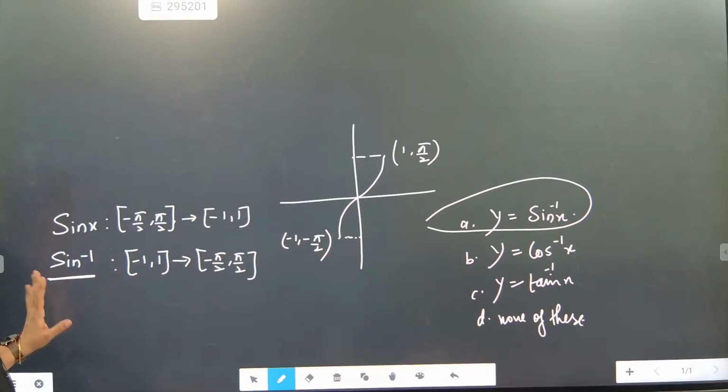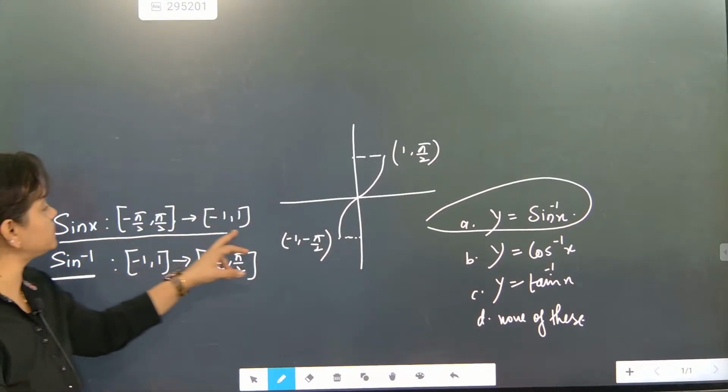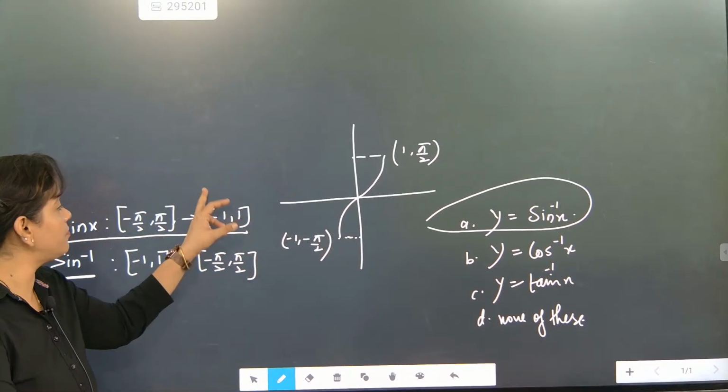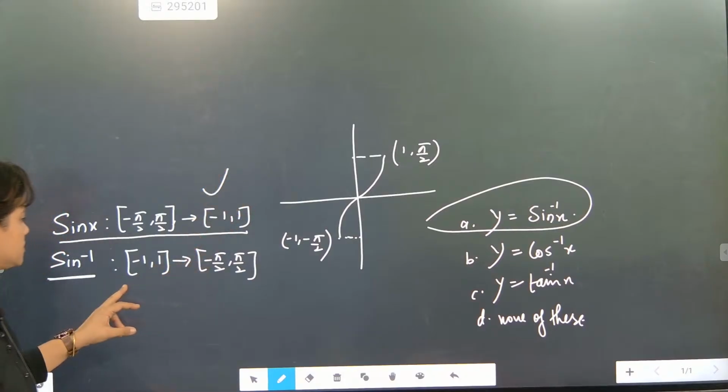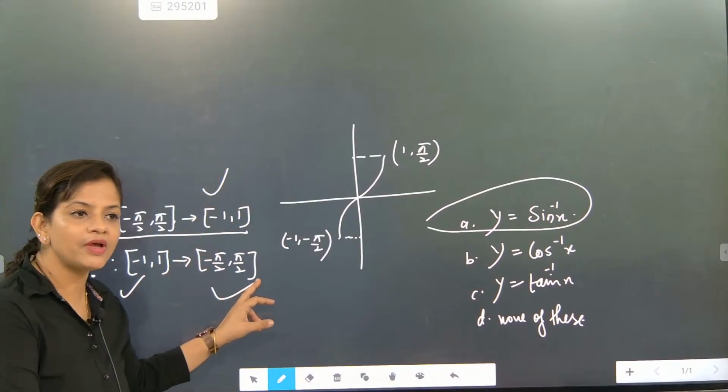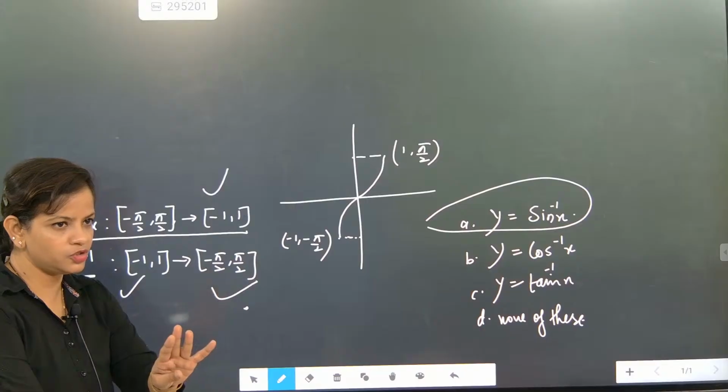One part is over. Principal sine x: minus pi by 2 to pi by 2. Minus 1 to 1, beta. This is minus 1 to 1, minus pi by 2 to pi by 2. Three important things you wrote now.